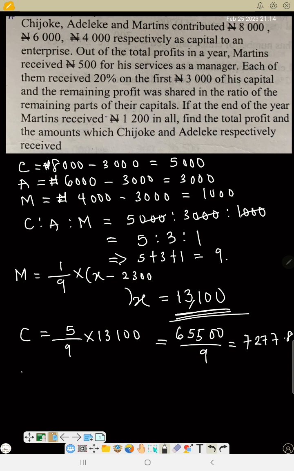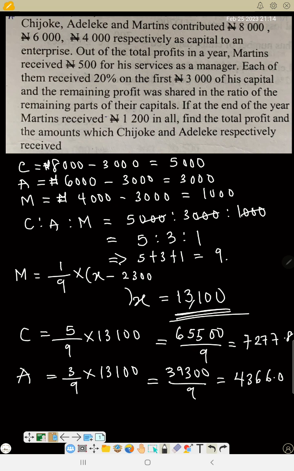Now Adeleke will receive 3/9 times 13,100. So 13,100 times 3 is 39,300, divided by 9. So that is 4,366.6. That is the amount Adeleke will receive.